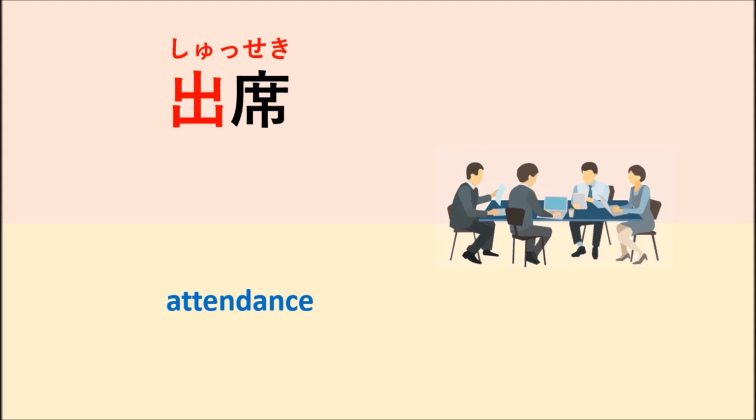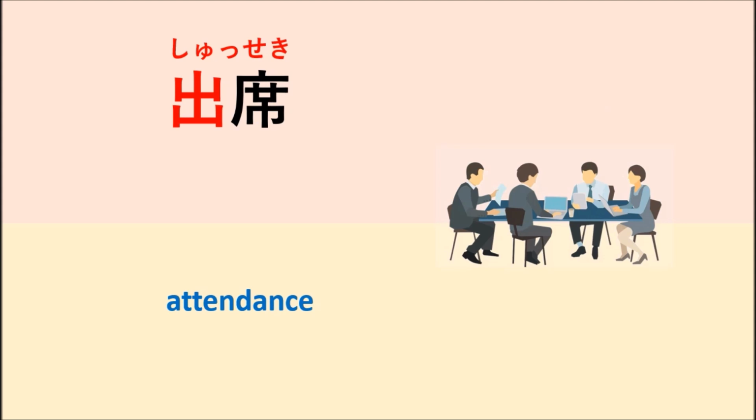出席 means attendance. Here we have the kanji shutsu and seki. Shutsu means you go out, or you visit. But seki means the place that you sit down. So putting them together means you go out and sit down.